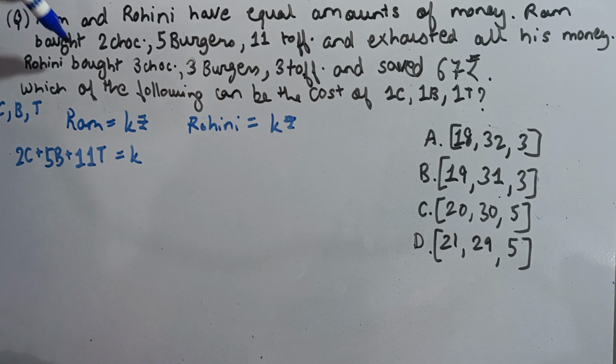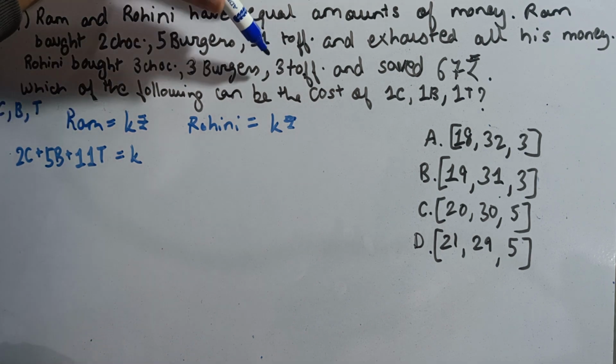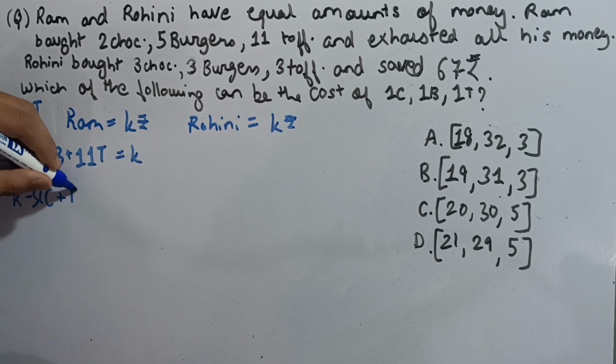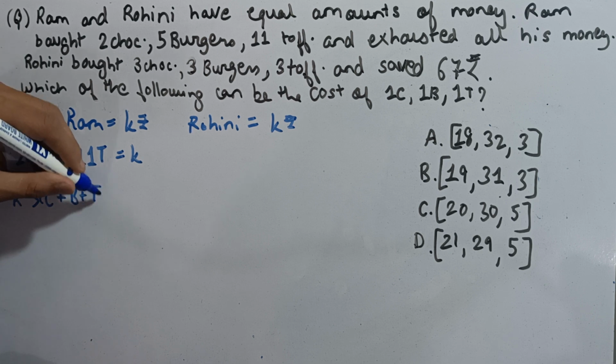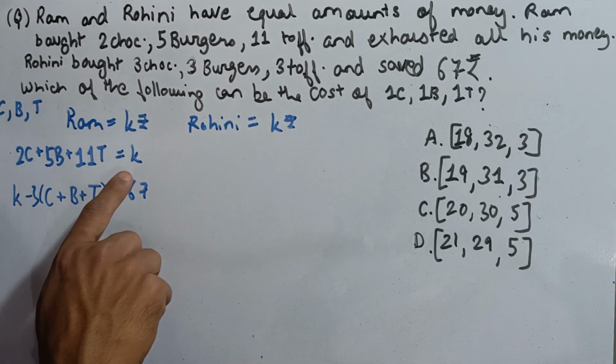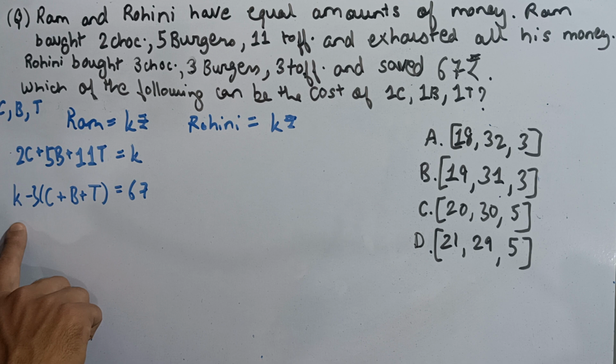Then we know Rohini bought 3 chocolates, 3 burgers and 3 toffees and saved 67. That is, Rohini had k and she spent 3c plus 3b plus 3t. We can common out 3 and she is left with 67. We know the value of k, we can substitute the k in this equation.